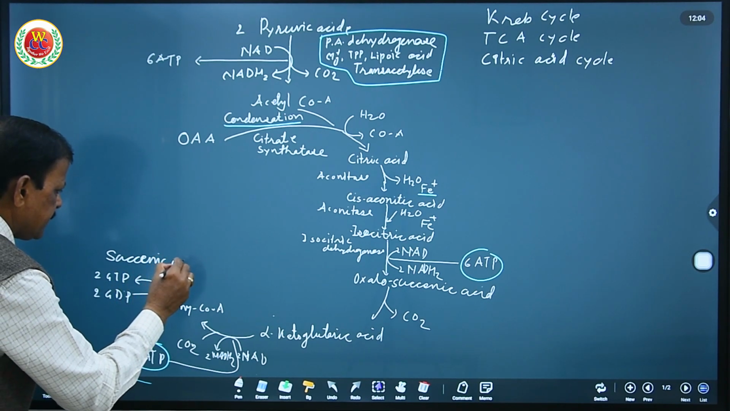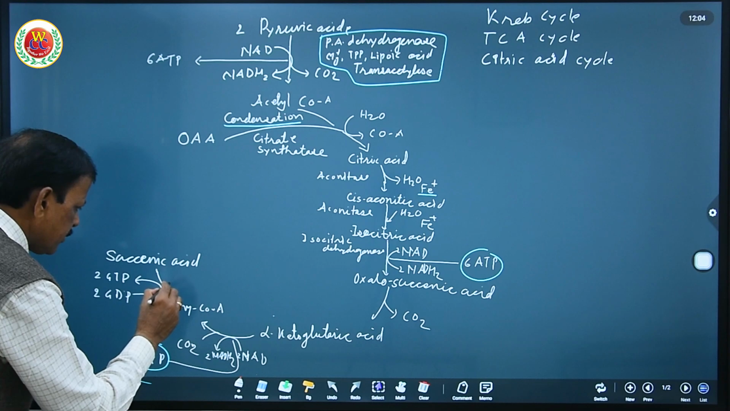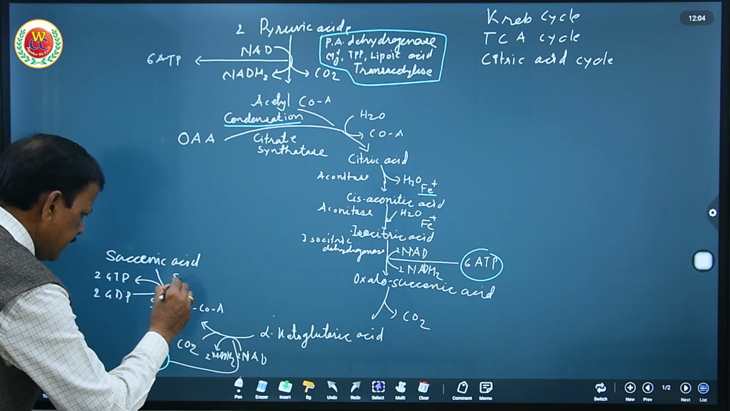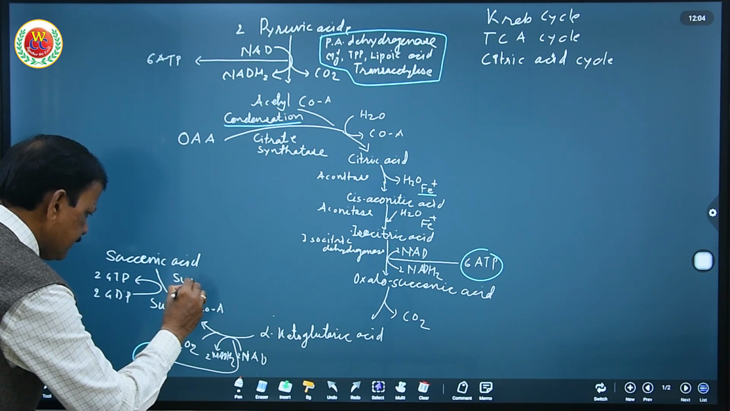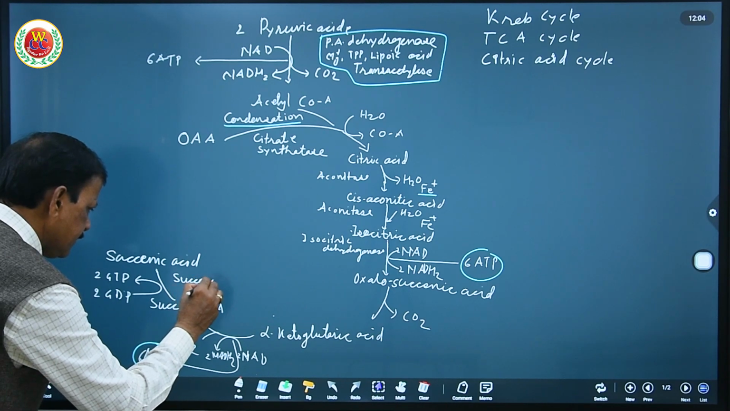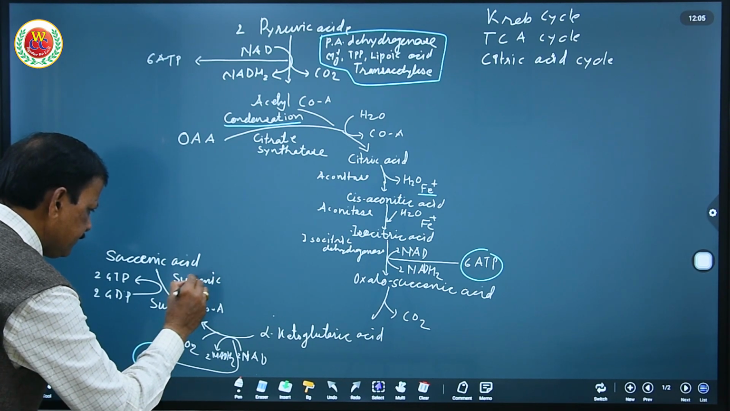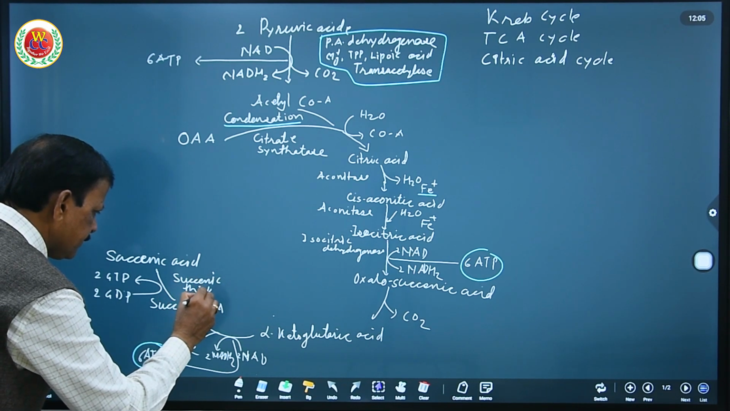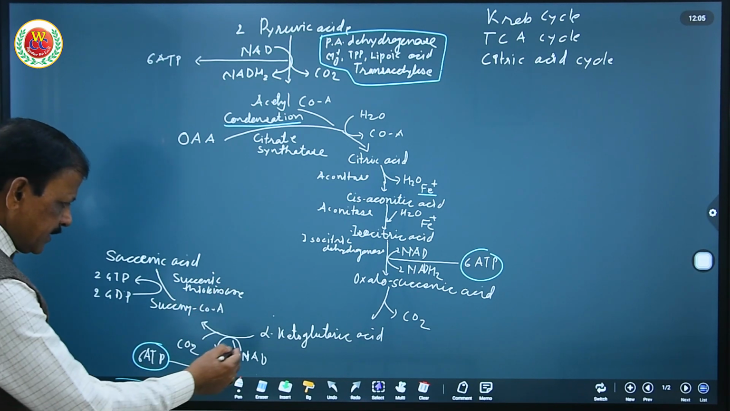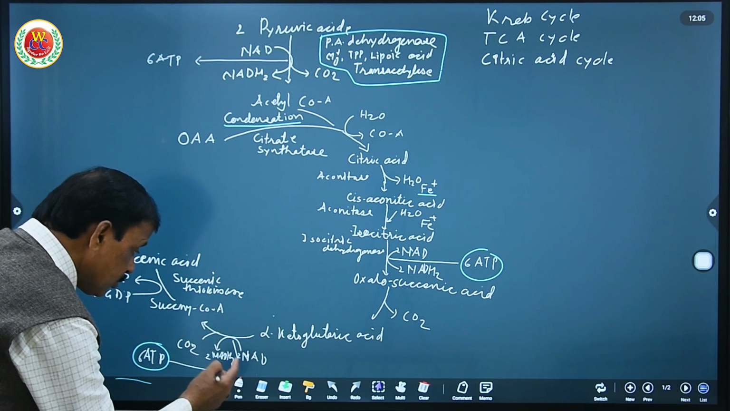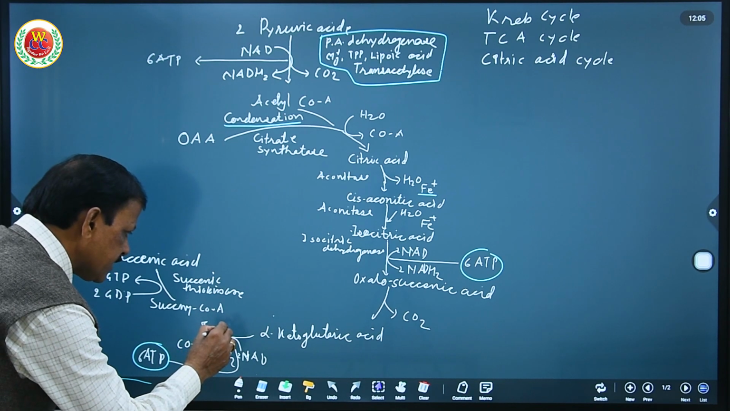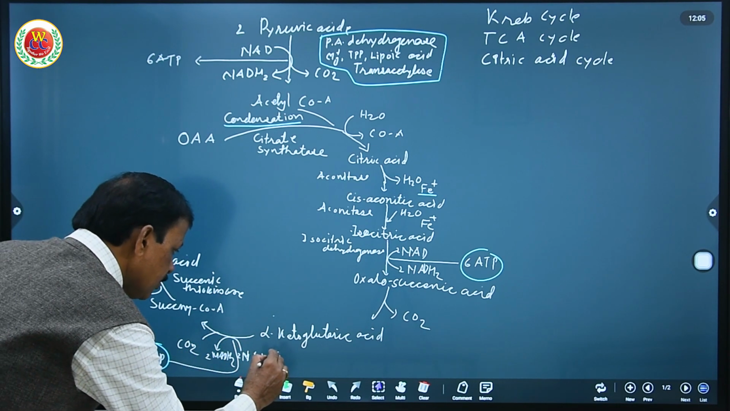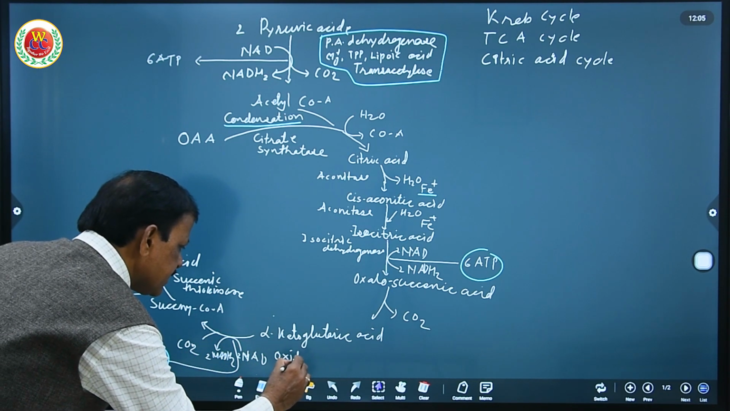Succinic acid formation happens in the presence of succinic thiokinase. Here this alpha ketoglutaric acid undergoes oxidative decarboxylation. This process is oxidative decarboxylation again.